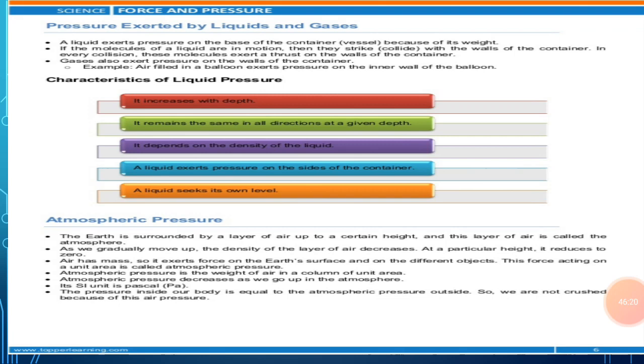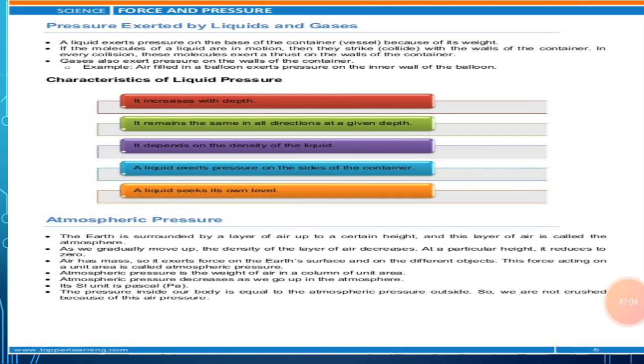For example, we are going to take one activity here. This activity demonstrates that the liquid exerts pressure on the walls or the sides of the container. In order to perform this activity, first of all, take a plastic bottle, like a water bottle or soft drink bottle, and fix a small glass tube a little above the bottom of the plastic bottle. We can do it by heating one end of the glass tube slightly over a burner, and then inserting its hot end quickly into the wall of the plastic bottle. We should seal the joint of the glass tube with the plastic bottle using molten wax so that the water does not leak from the joint.